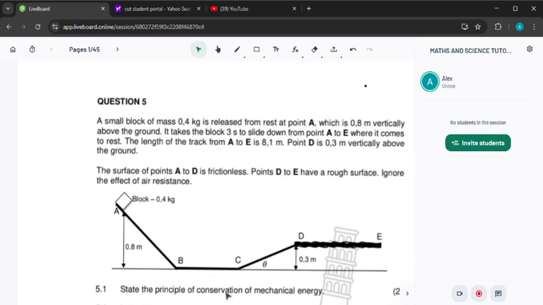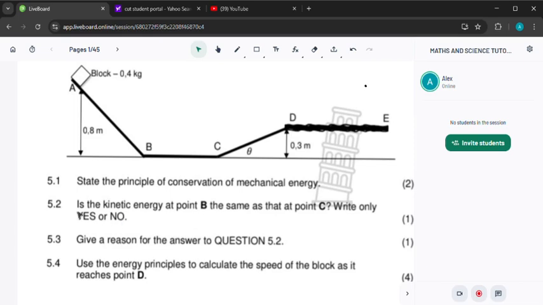The next question, that is 5.1, right? So 5.2 says: is the kinetic energy at point B the same as that at point C? Only yes or no. So let's think about it. Remember, from A up until D, there is no friction, so it simply means that mechanical energy is conserved. Why do we say mechanical energy is conserved? Because there is no energy that is lost from A to C.